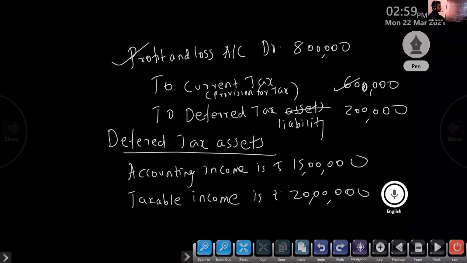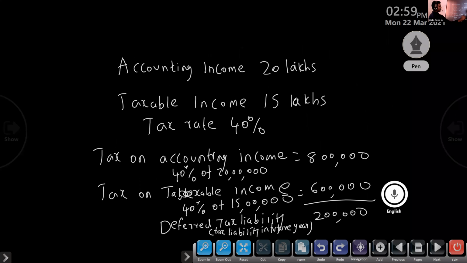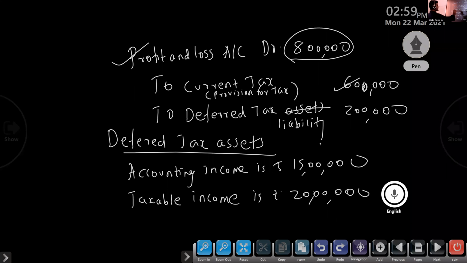Last one, you look, profit and loss account, 8 lakh. 8 lakh we have to give, current year tax. Then current year tax, how much we created? 6 lakh. The difference amount will be liability, credit balance. You know, only that item, no other extra items under that one.